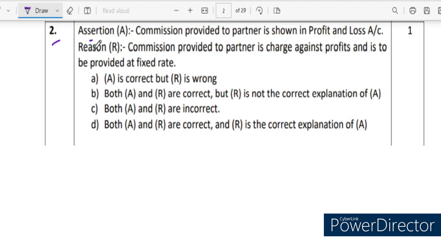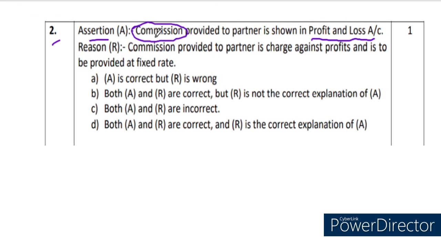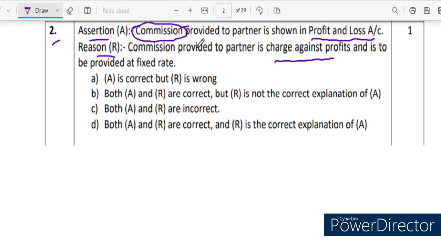Listen to the second question. It is an assertion and reasoning based question. The assertion is that commission provided to a partner is shown in the profit and loss account. Where will commission be given? Commission will be given in the profit and loss appropriation account, but here they mentioned profit and loss account, which is completely wrong. And the reason, commission provided to a partner is a charge against profit, is not correct. Commission is an appropriation of profit. From the net profit only a certain percentage will be given to the partner as commission, in case the deed permits. So this is also wrong.